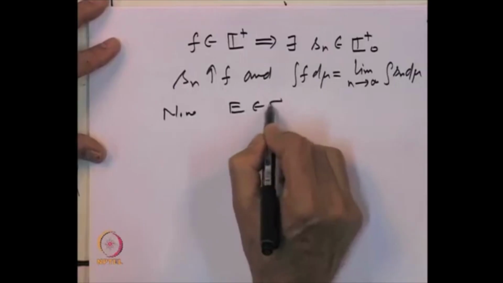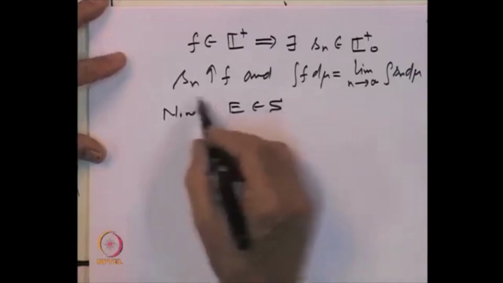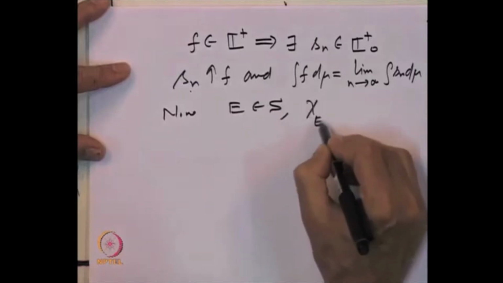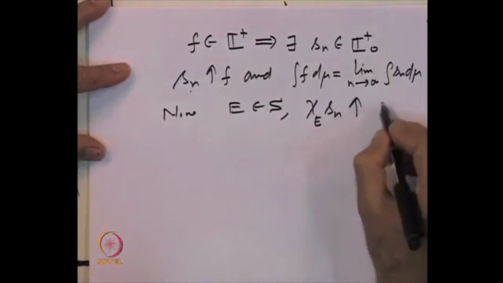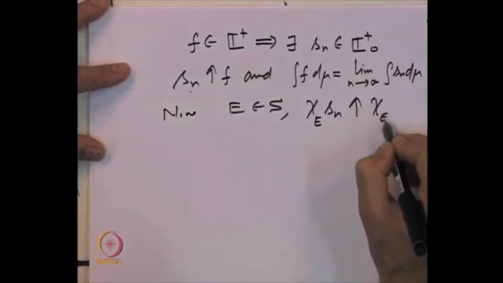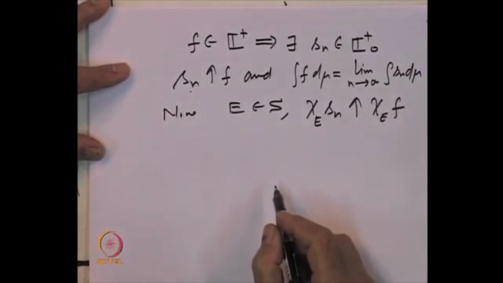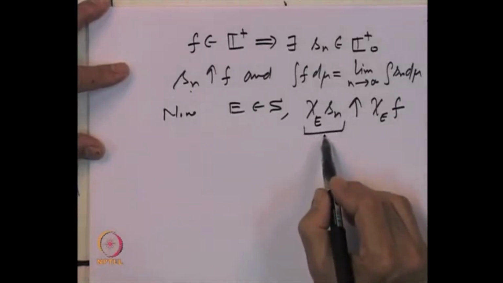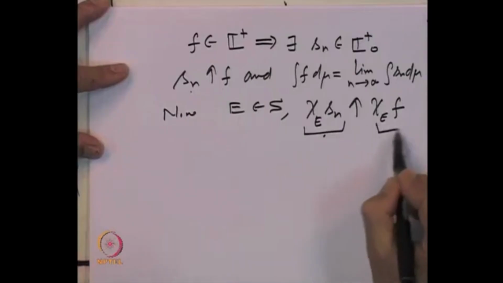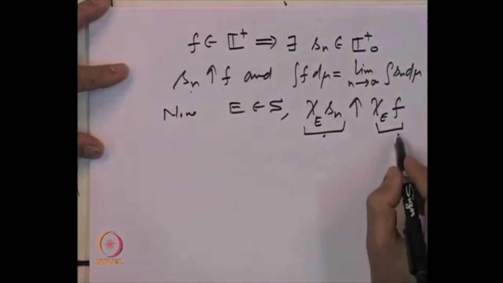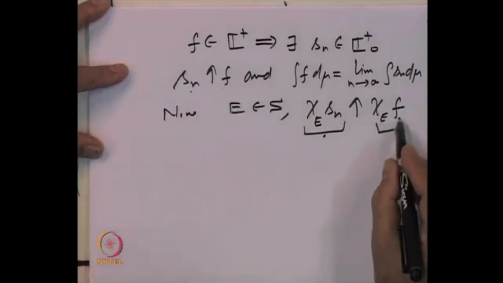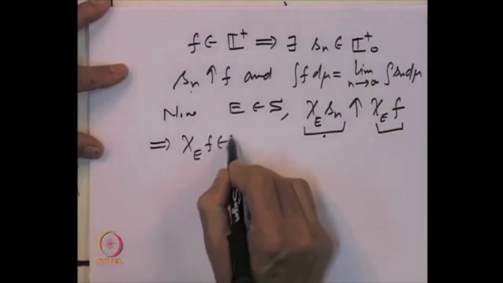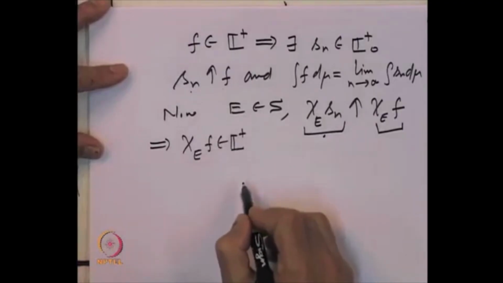Now, for E a set in the sigma algebra S, because S n is increasing to f, clearly the indicator function of E times S n will increase to the indicator function of E times f. And observe, we have done it earlier also, that this is a non-negative simple measurable function increasing to this function. So, this implies that the indicator function of E times f is a non-negative measurable function.